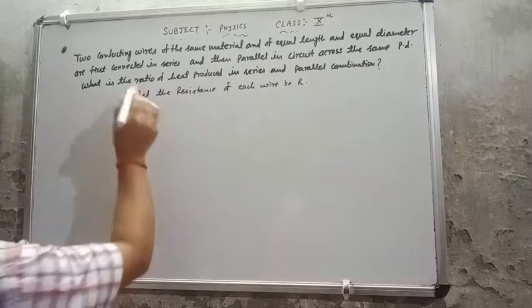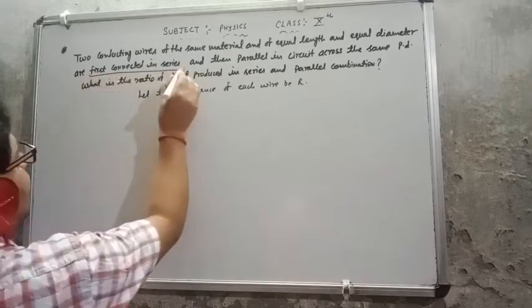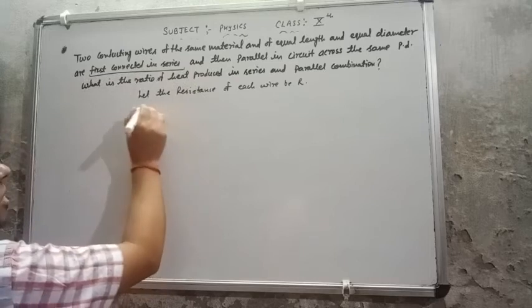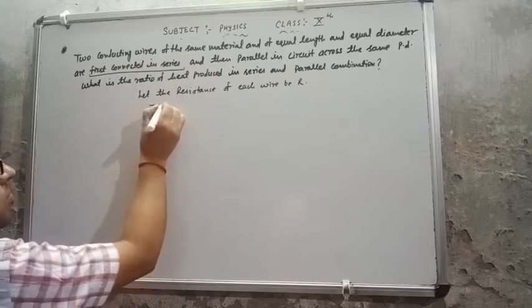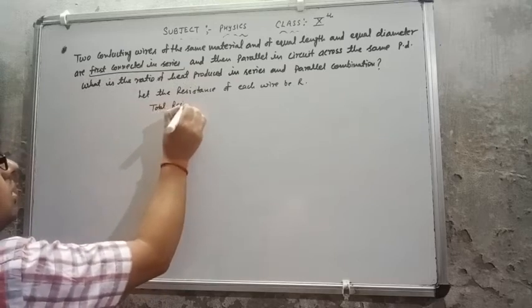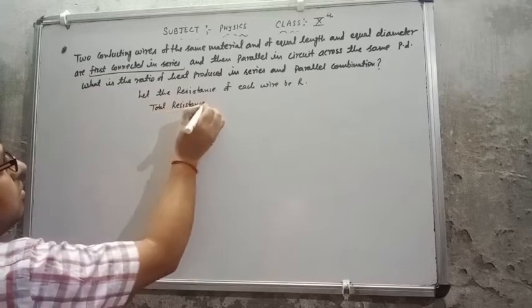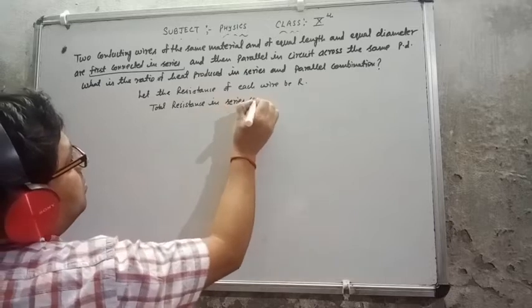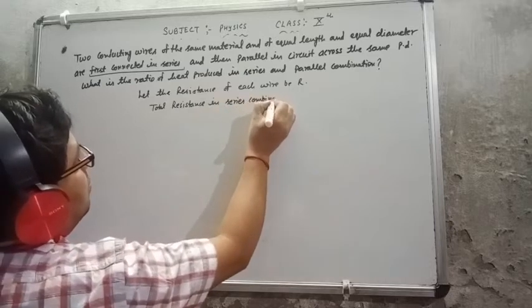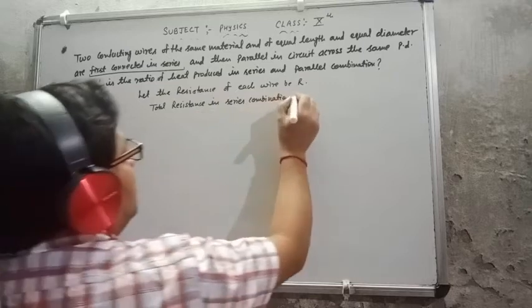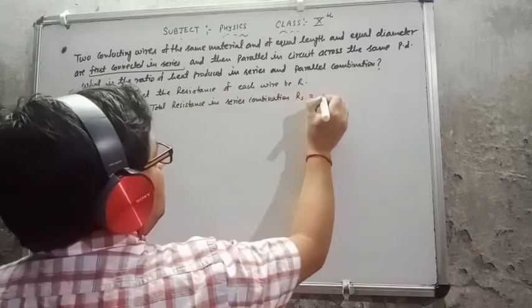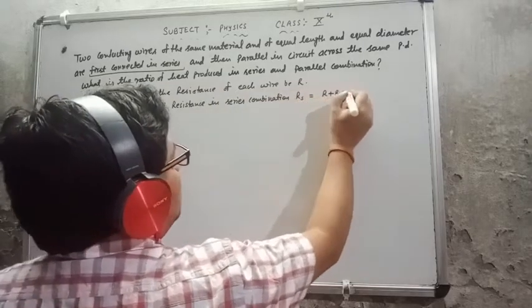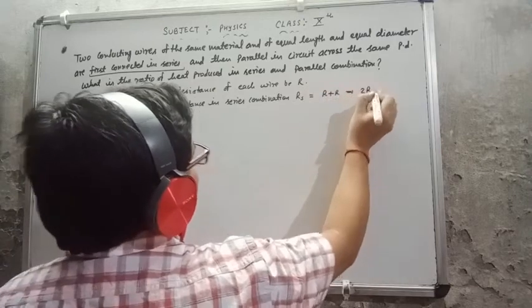Now they have said that first they are connected in series. So total resistance in series combination, this is RS. In series this will be R plus R, so that is coming 2R.